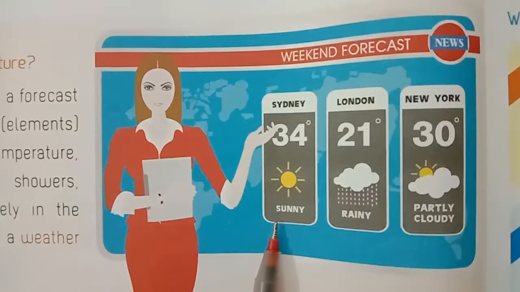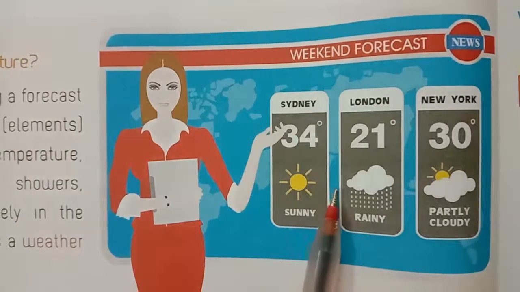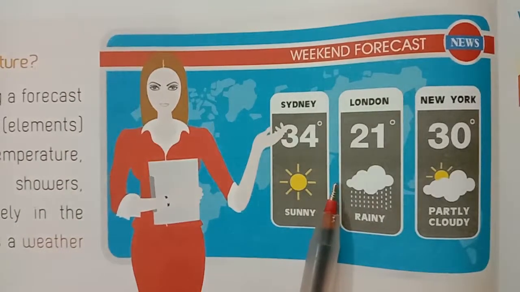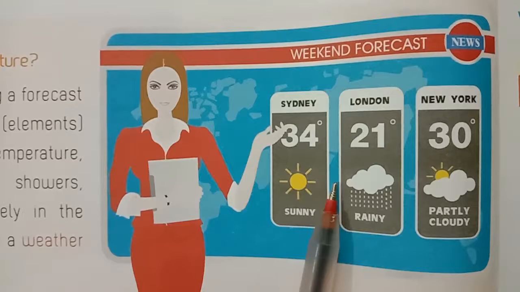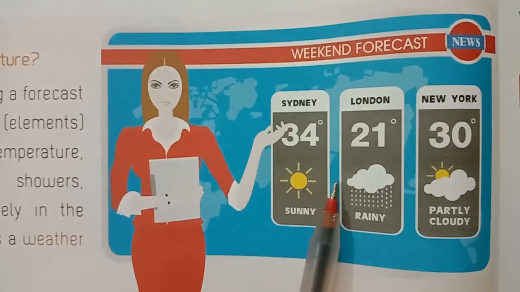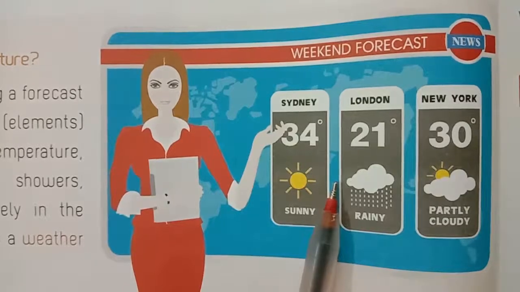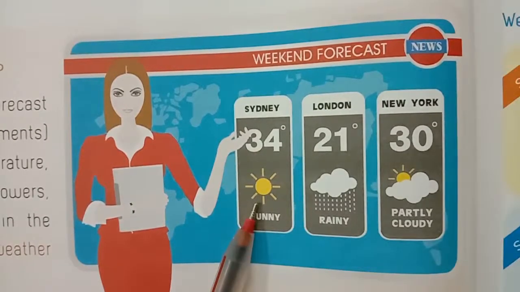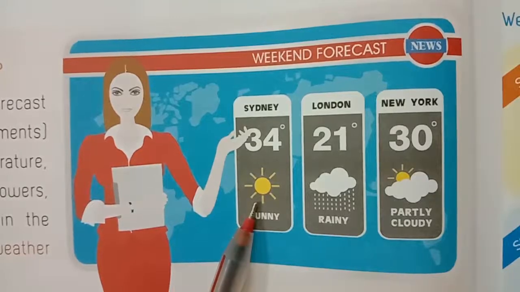Children, observe this picture. What do you see in this picture? A TV reporter is presenting a forecast about several aspects of weather such as temperature, cloudiness, humidity, showers, whether a storm is likely in the next few days, etc. This is a weather forecast. Children, this is weather report. Today, observe your TV channel at home.